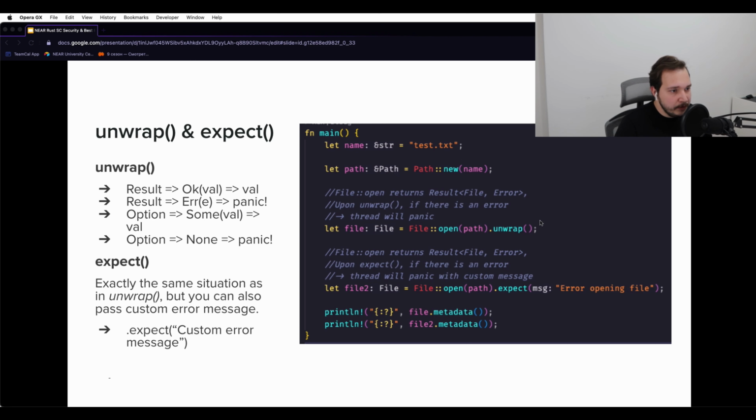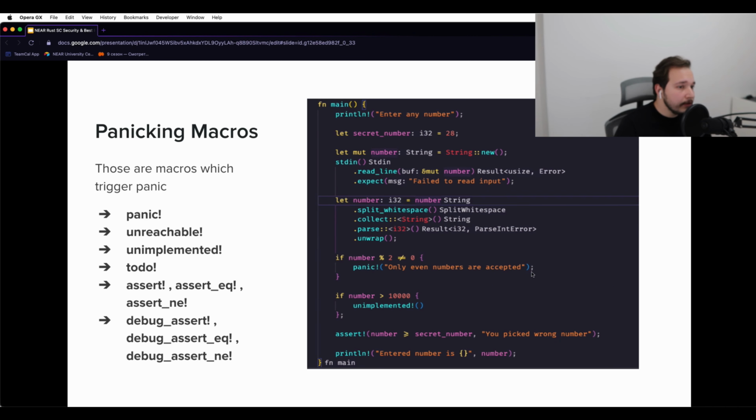In this example, we try to open a file using file open, and in the first scenario, we unwrap the result type. And in the second scenario, we just use expect and pass a custom panic message. In general, unwrap and expect are great when those are used in tests or when we are confident that we won't get none or error back. So let's move on to panicking macros.